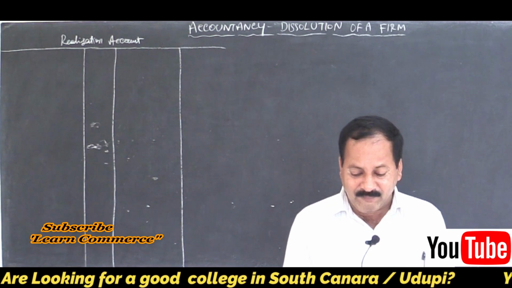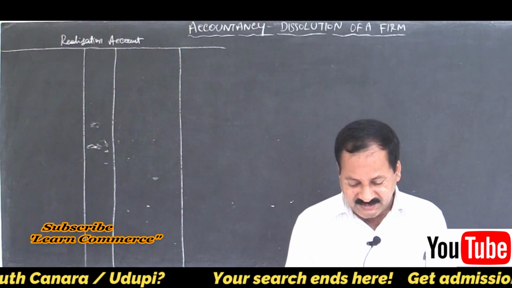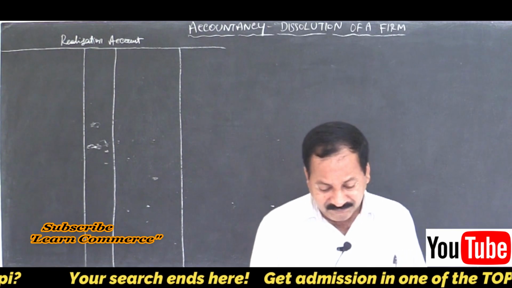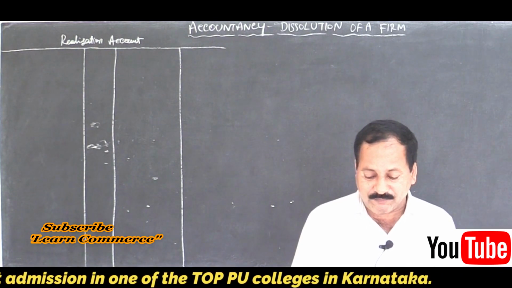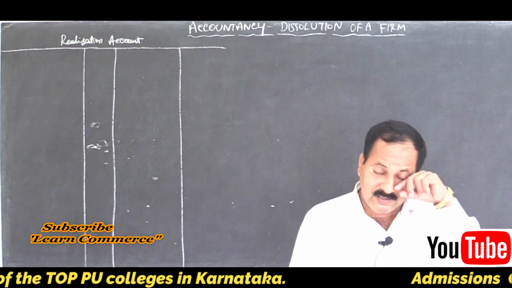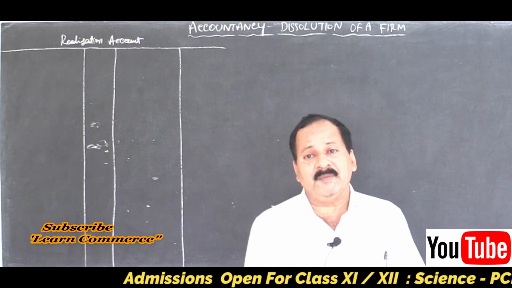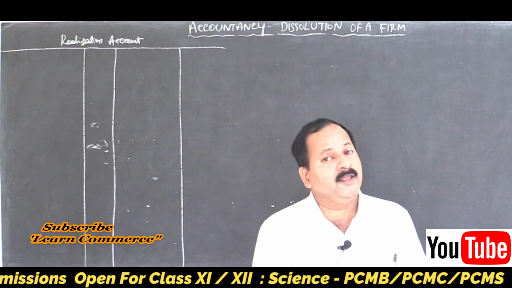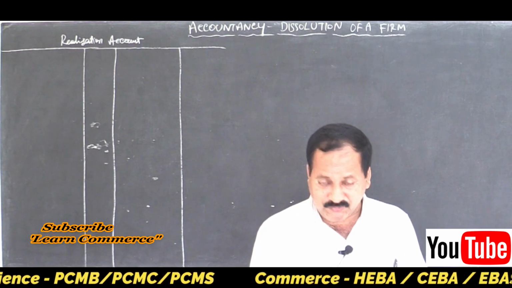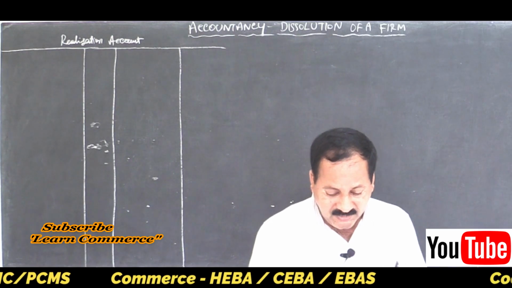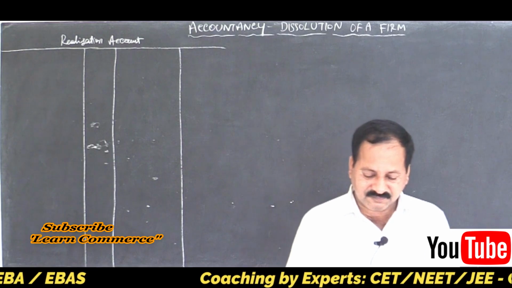Ramya, Kavya and Divya are partners. Question bank, page number 69, problem number 4. They share profits and losses in the ratio of 1:2:1. See, 1:2:1 means 1 plus 2 plus 1, so the denominator will be 4: 1 by 4, 2 by 4 and 1 by 4. This is the ratio. The balance sheet was as follows, given as of 31st March 2018.